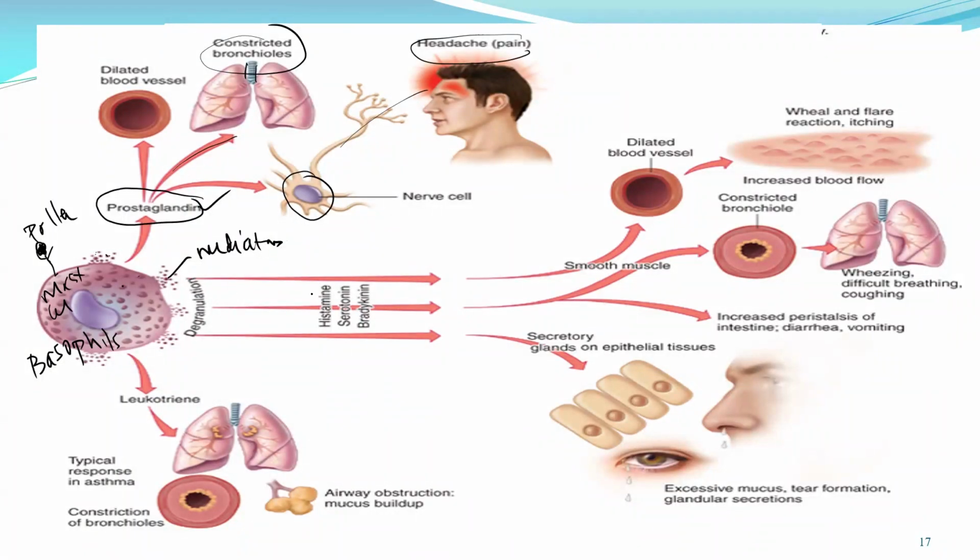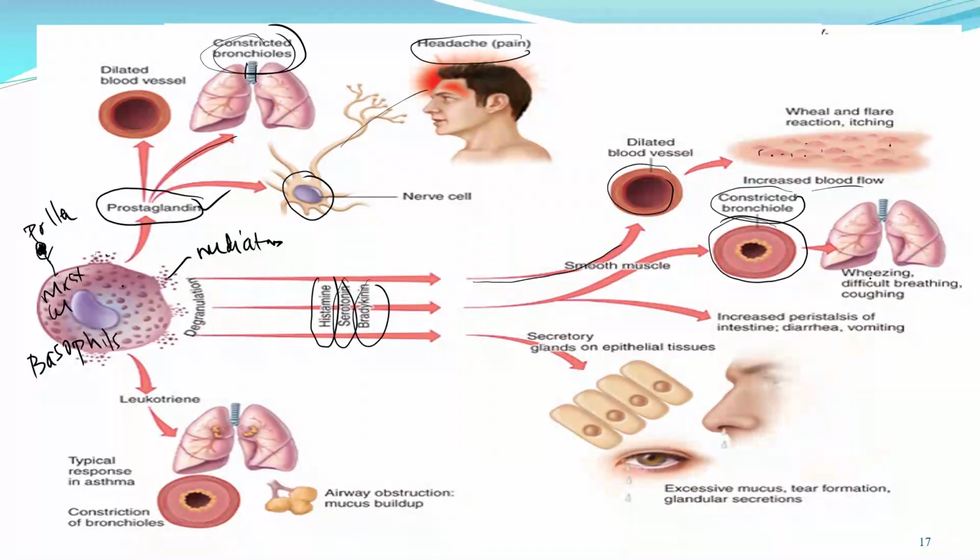Other types like histamine, serotonin, and bradykinin can also act on the smooth muscle of the blood vessels. It will dilate them, causing redness, swelling, and increased blood flow in the skin. If it goes to the smooth muscle of the respiratory tract, it causes constriction, the same as this one.